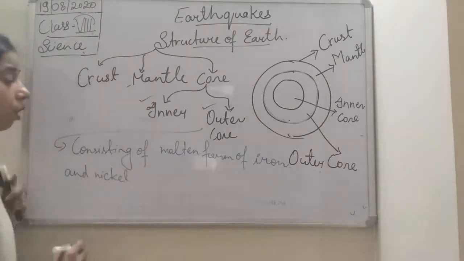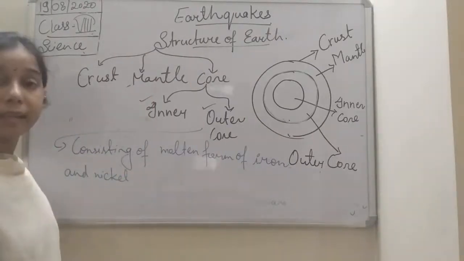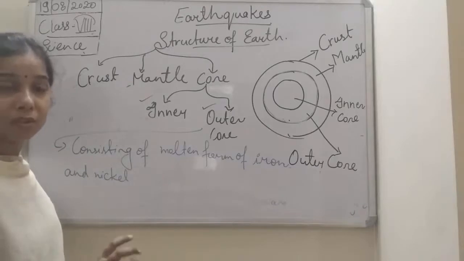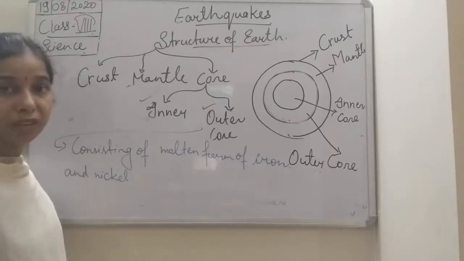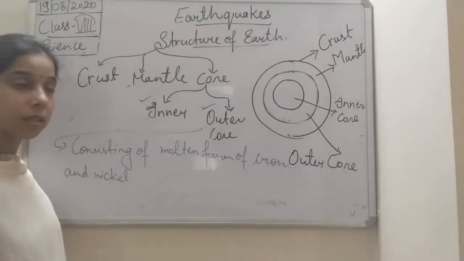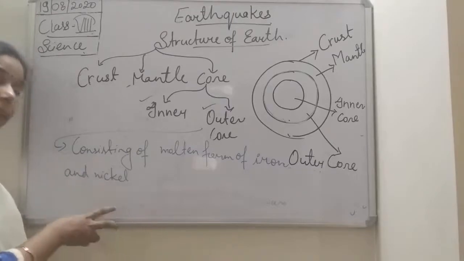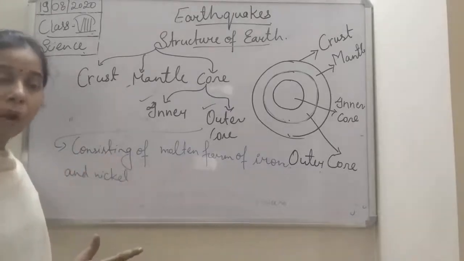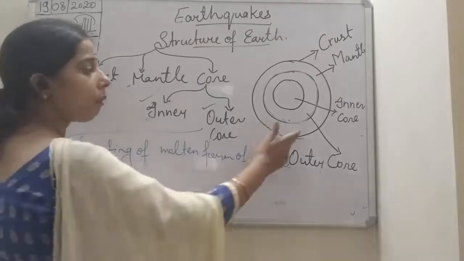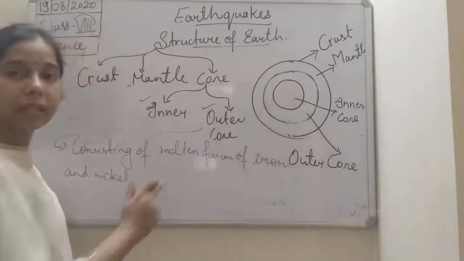Why is it so? Because the temperature is very high. Not only this, students, the pressure is also very high when we go deep inside the earth, and due to this the molten iron and nickel get compressed into solid form as we move from the outer core to the inner core.